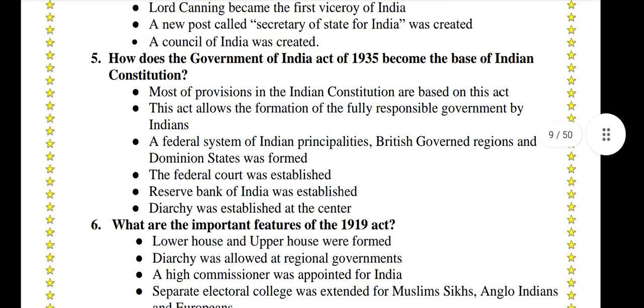How did the Government of India Act of 1935 become the base of the Indian Constitution? Most of the provisions in the Indian Constitution are based on this act. This act allowed the formation of a fully responsible government by Indians. A federal system of Indian principalities, British governed regions and dominion states was formed. The Federal Court was established. The Reserve Bank of India was established. Diarchy was established at the center.